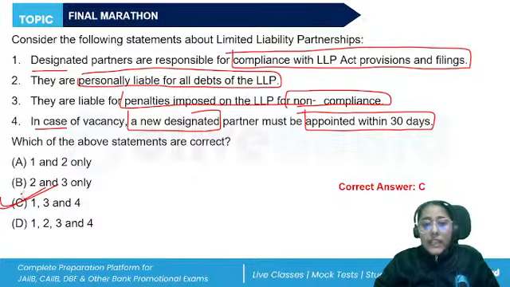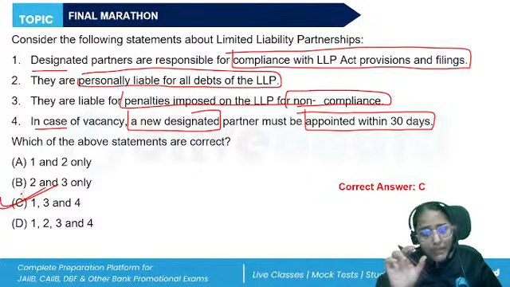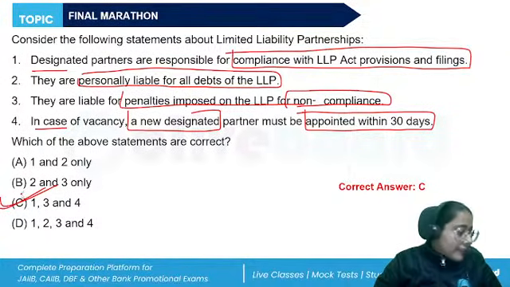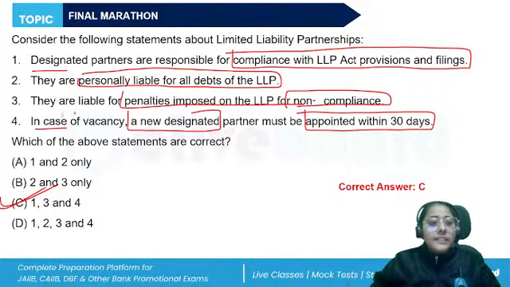Okay. If a person makes a statement which is false or they do not believe it to be true, they are punishable with an imprisonment, and the LLP is also punishable with a fine. There, the designated partner is liable. Yes, the correct answer is C. 1, 3, and 4. They are not personally liable for all the debts.